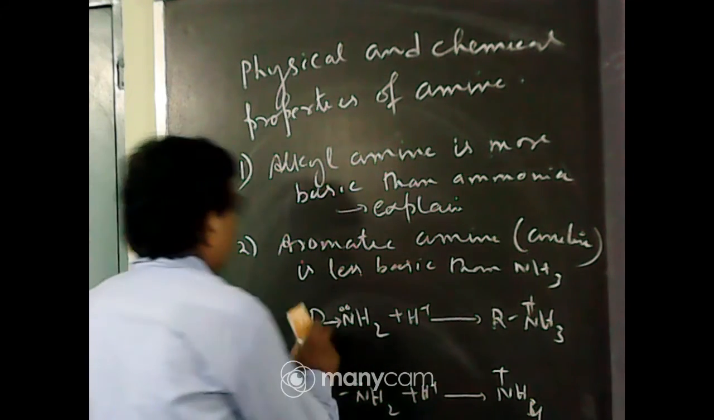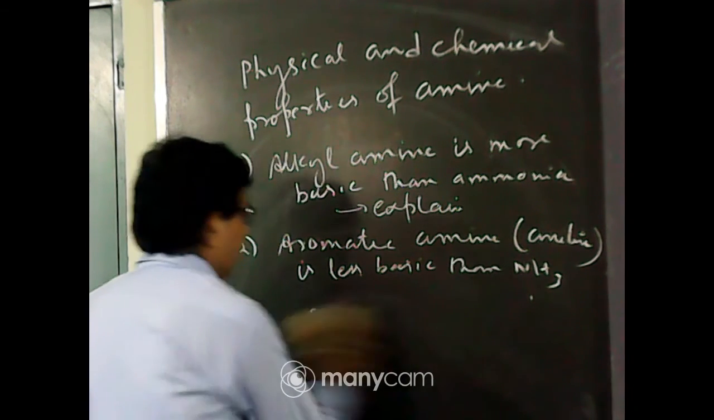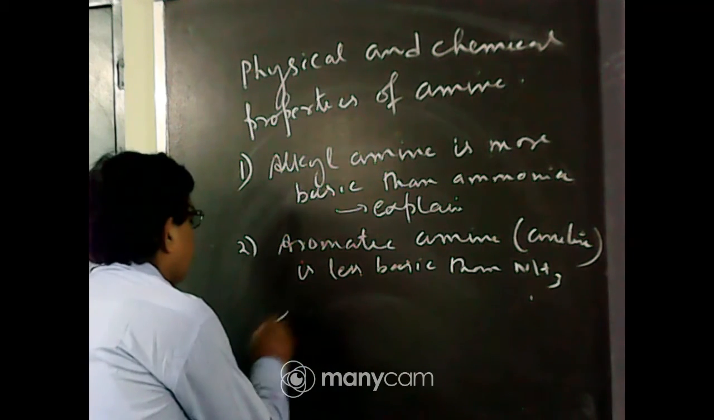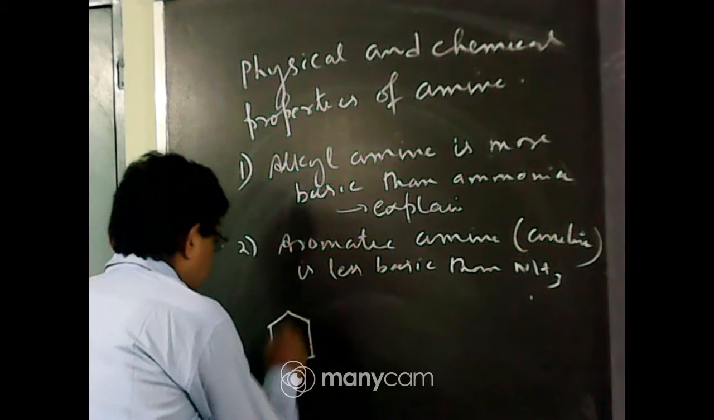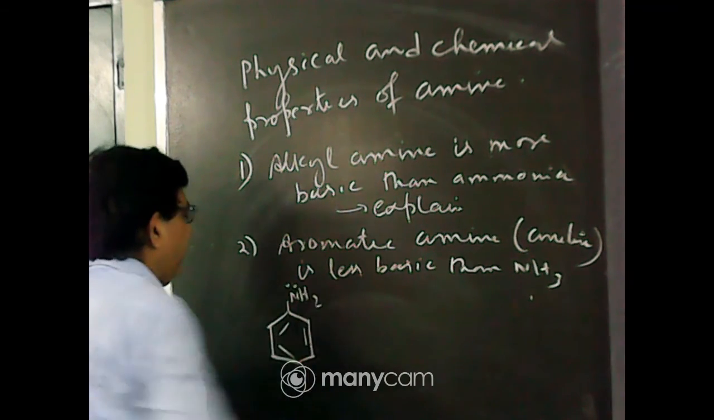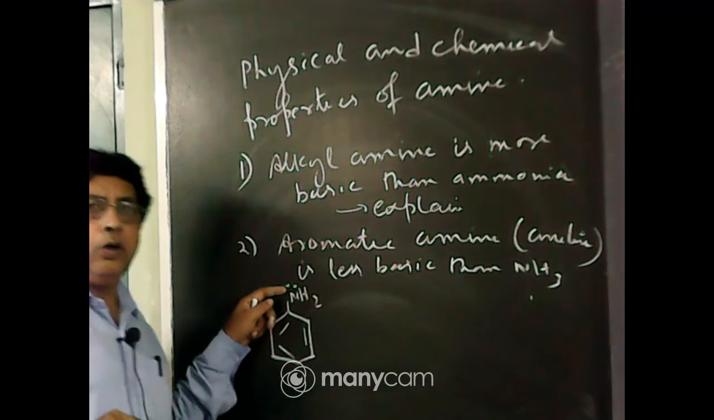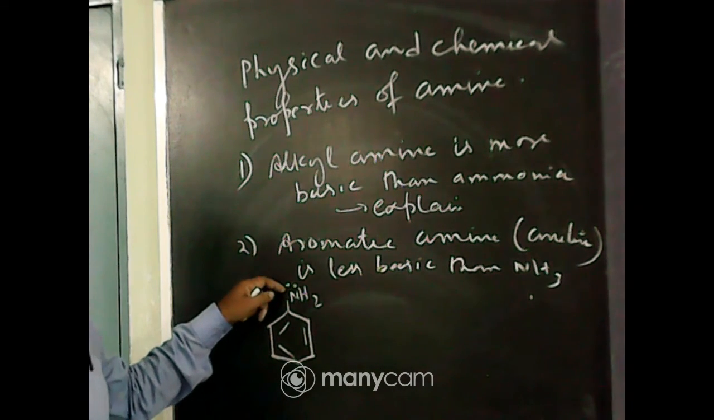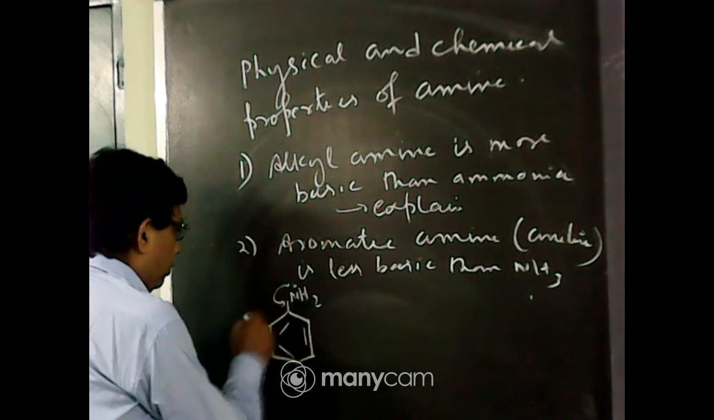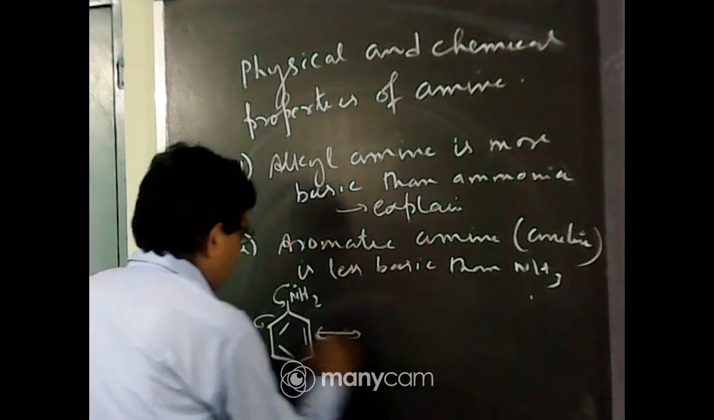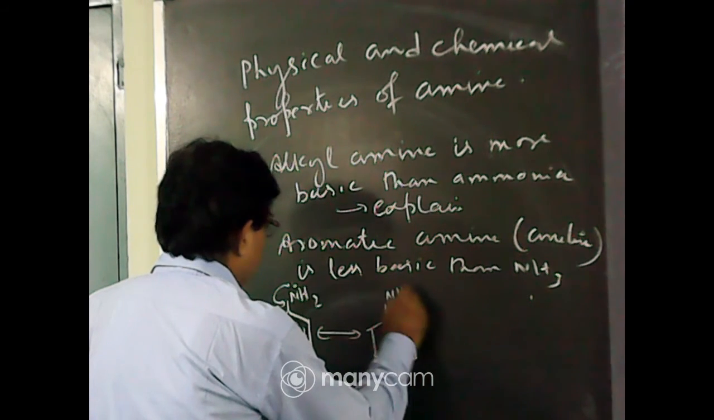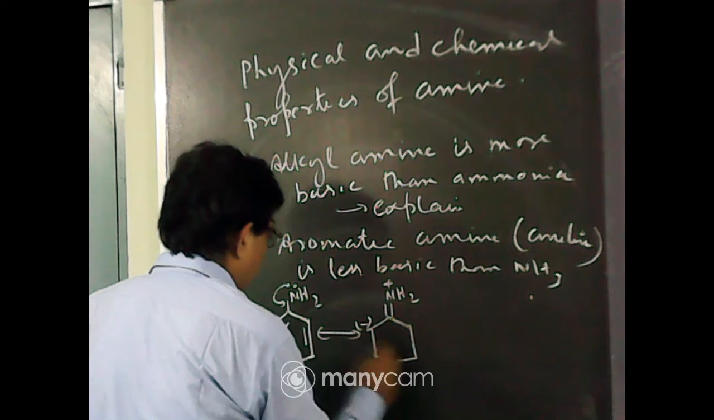Now another question, aromatic amine, say aniline, which is less basic than ammonia. Why? You see the structure of aniline. This is the structure of aniline, NH2. This is the lone pair. This lone pair of electrons on the nitrogen atom of the NH2 group is involved in resonance with the benzene ring. So this electron is donated here and here. So this will be the resonating structure: double bond N, NH2 positive, here negative.